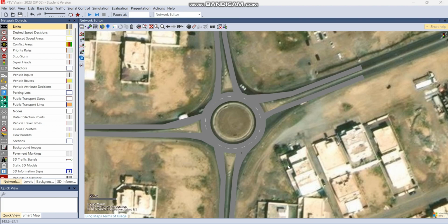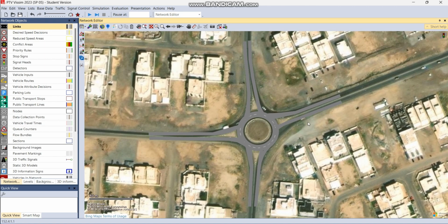And now we have a complete network with the links and the connectors.